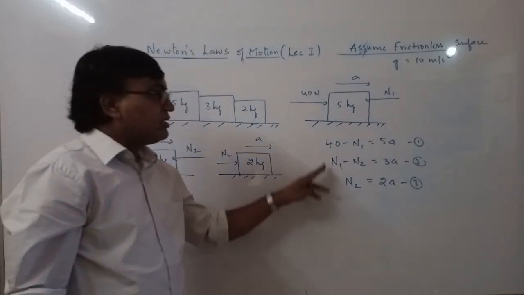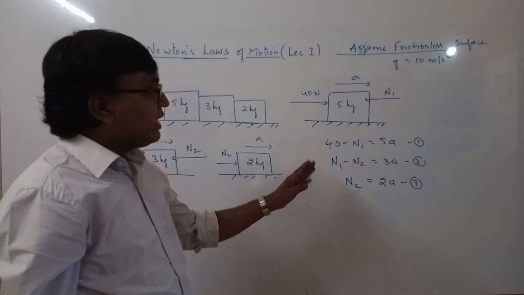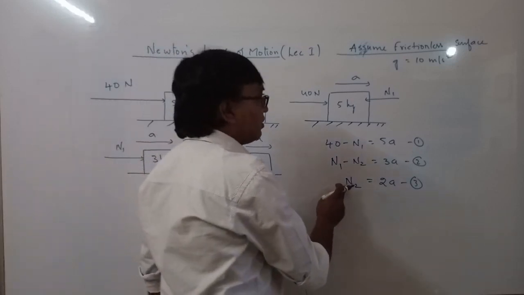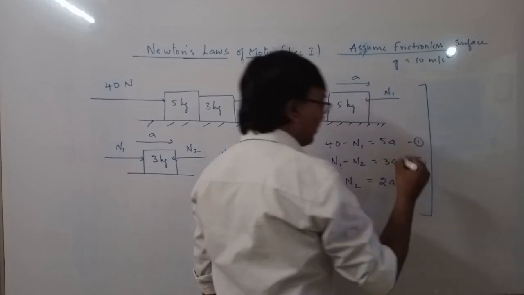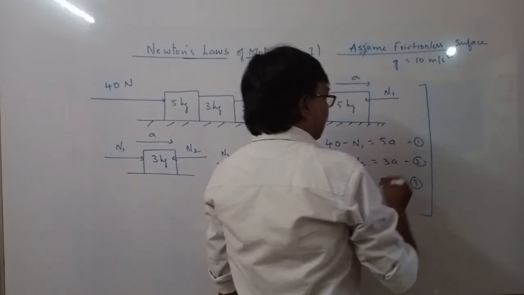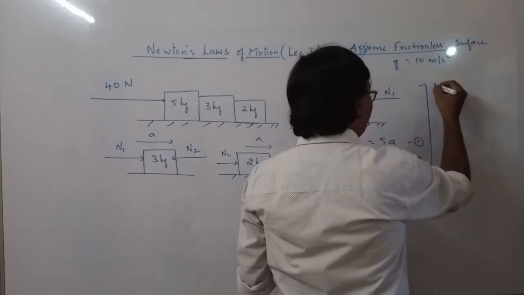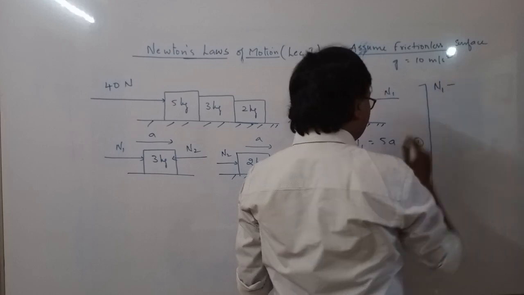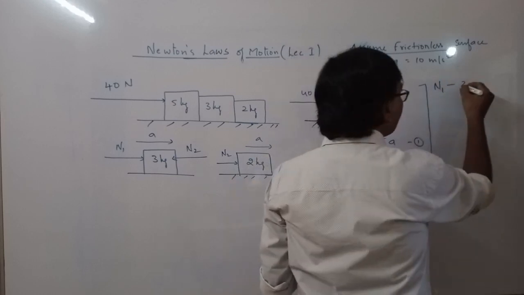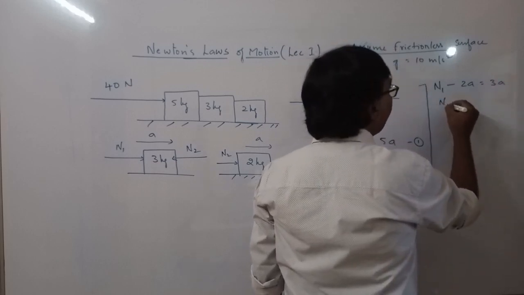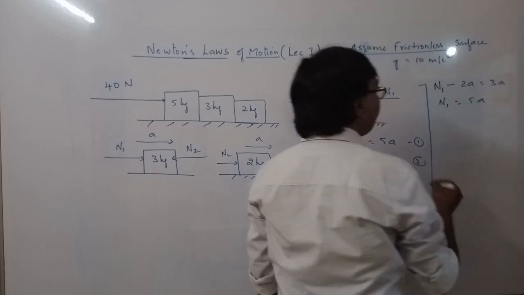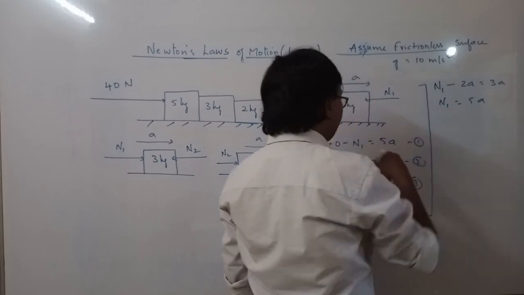So if you solve these 3 equations, you will get some value of acceleration. So let us put it in the second equation: N1 minus N2 is 2A, that is 3A. So we got N1 is 5A, and let us put this in equation 1.